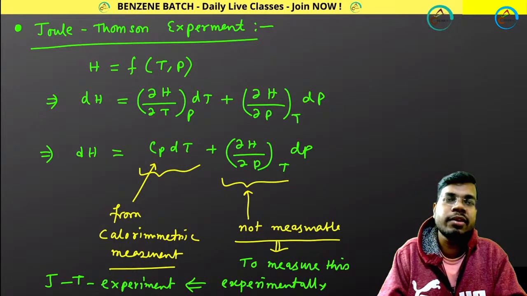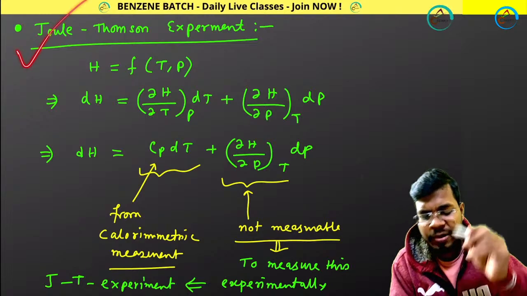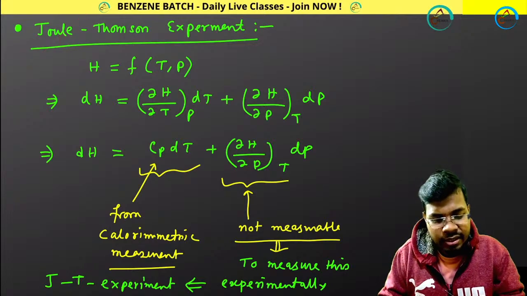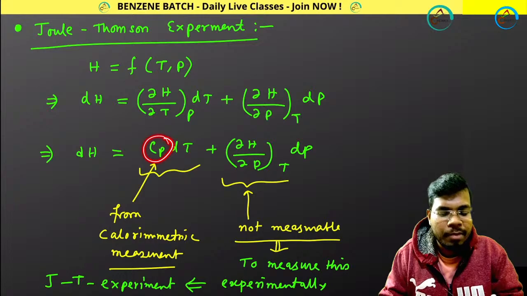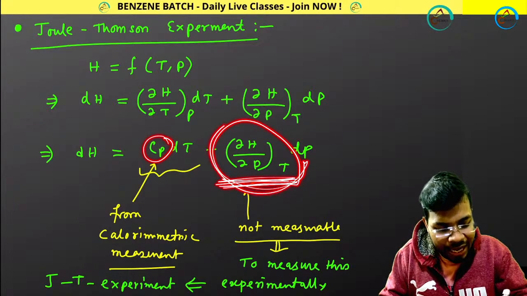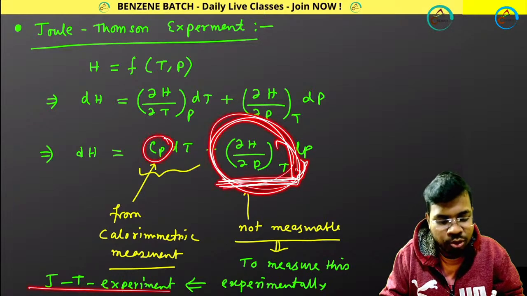Next, before thermochemistry, we are talking about another experiment, called the Joule-Thomson experiment. We know this one and finally we get this one. So we can calculate Cp, but we cannot calculate this term. To calculate this term, generally for a real gas, we set up the Joule-Thomson experiment.